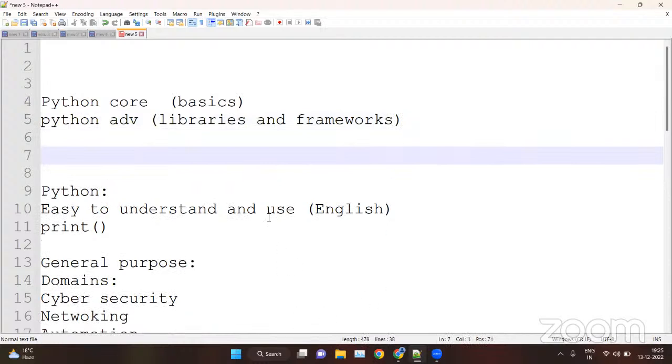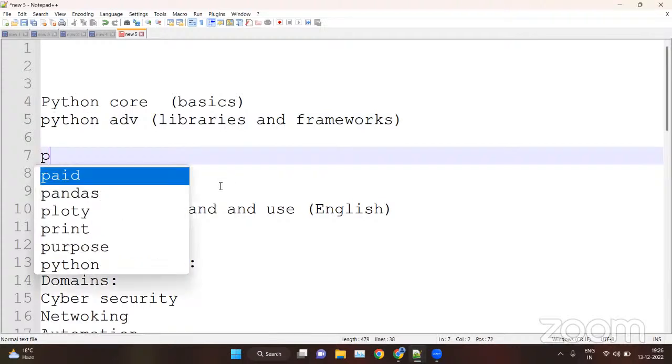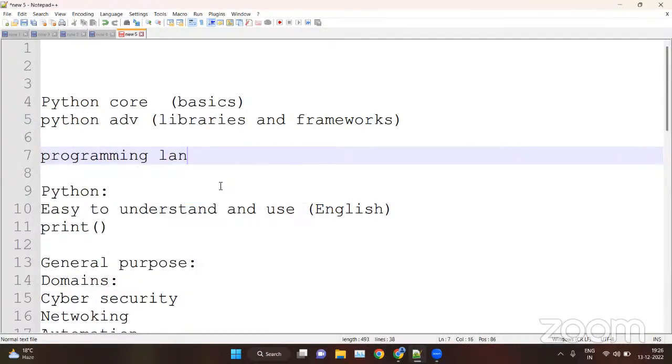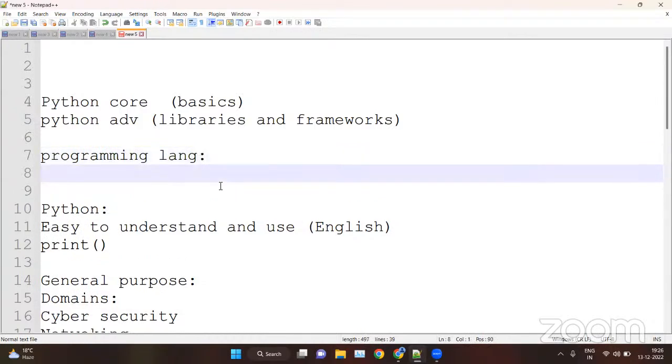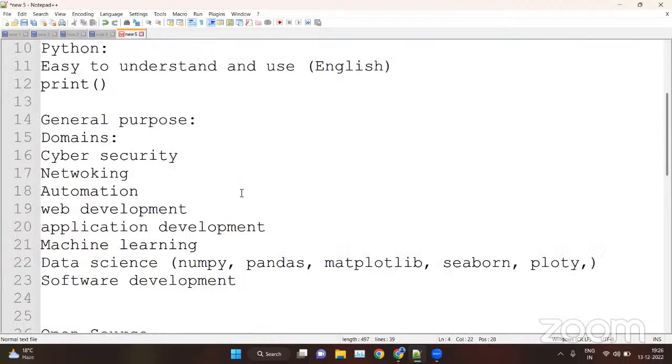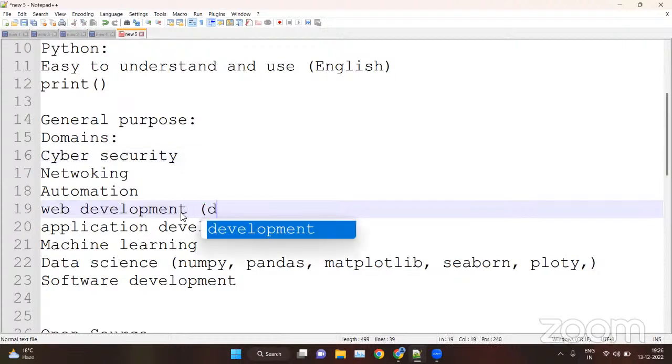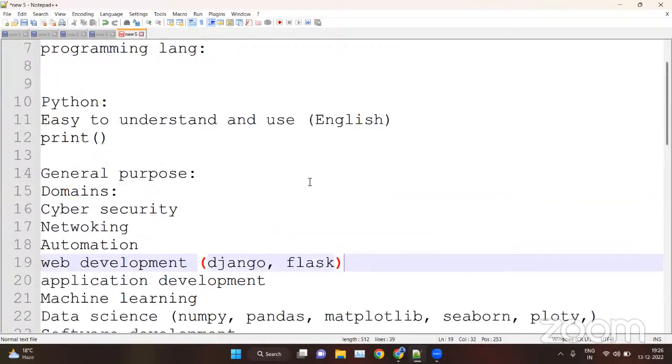One more point I want to discuss is that no one can learn the whole programming language, and it is of no use to learn the whole language at once. First clear all the basics, then learn the language according to your domain. If you want to go into cybersecurity, you can learn the cybersecurity libraries inside Python. If you want to learn web development with Python, you can go for Django or Flask. It depends on the domain you are choosing, so choose wisely.